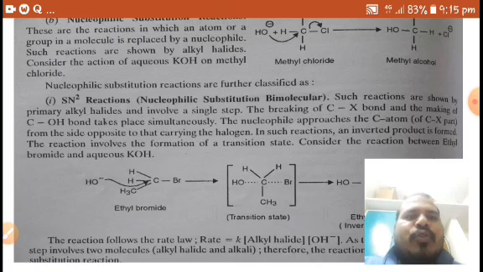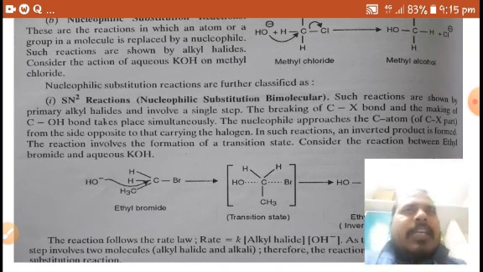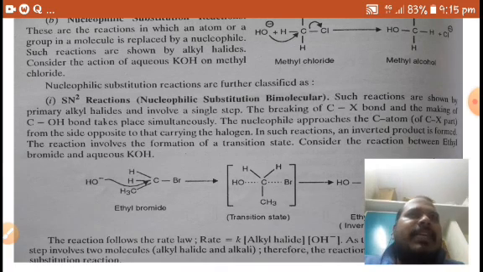Such reactions are shown by alkyl halides. Consider the action of aqueous potassium hydroxide on methyl chloride. Earlier we discussed it as a general example of substitution reactions. Ethyl halide reacted with aqueous potassium hydroxide gives ethyl alcohol. It is a substitution reaction.